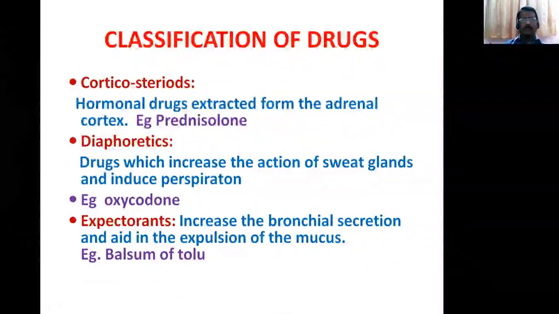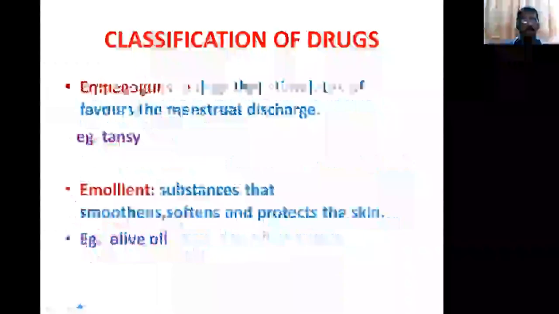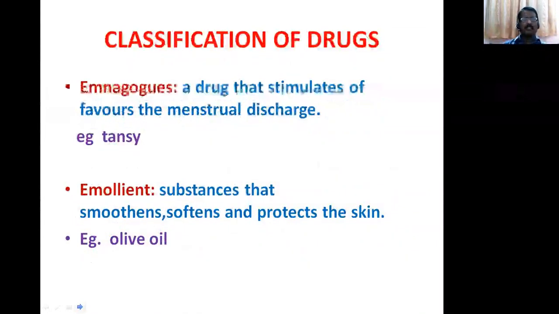And expectorants, the drugs which increase the bronchial secretion and help in the expulsion of mucus and relieve the secretion in the respiratory tract are called expectorants. Example, balsam of Tolu and potassium iodide, these are the expectorants. And emmenagogues, the drugs that stimulate the menstrual discharge are called emmenagogues. Example, tansy. These are herbal drugs.